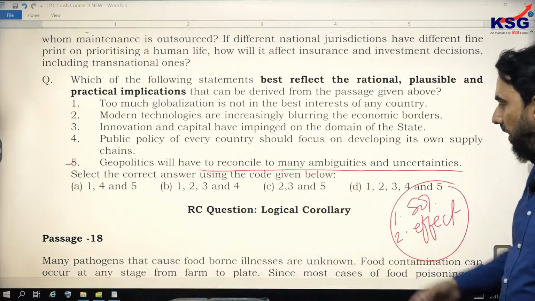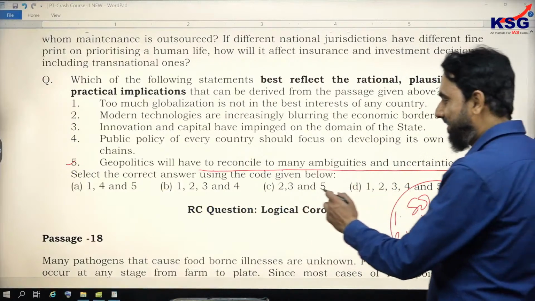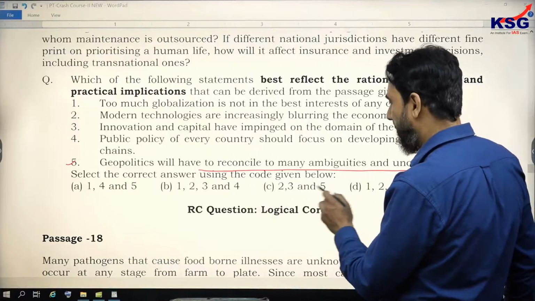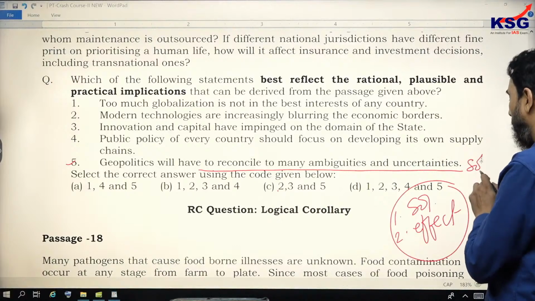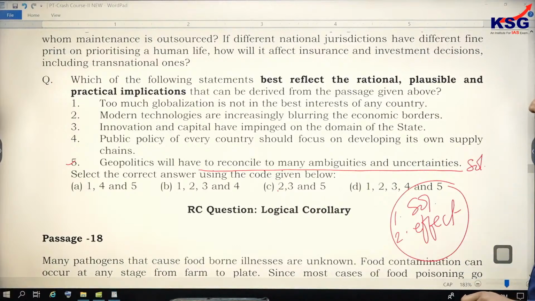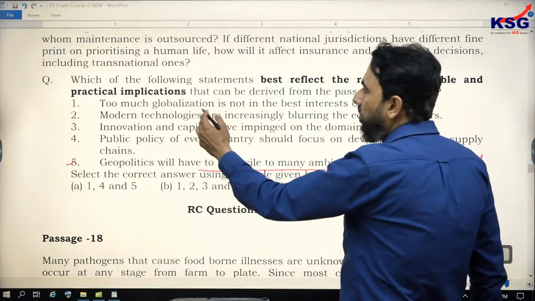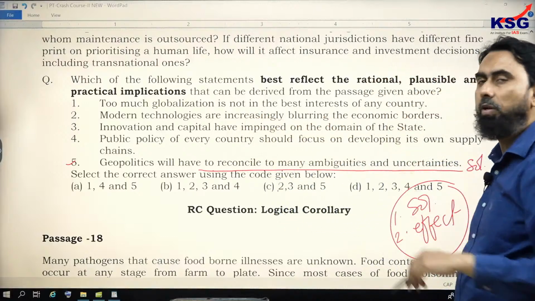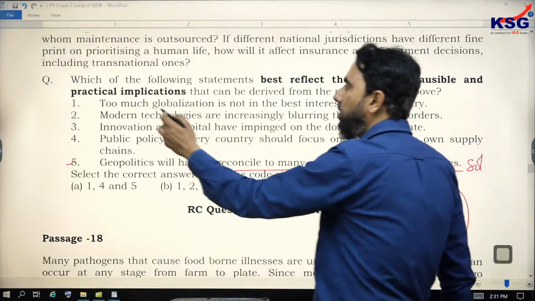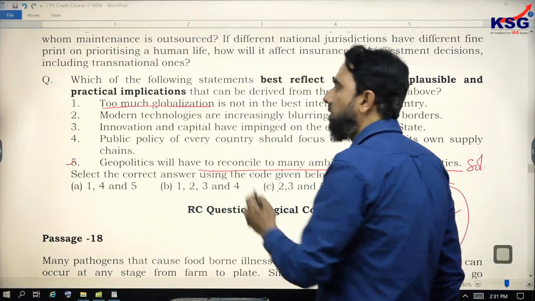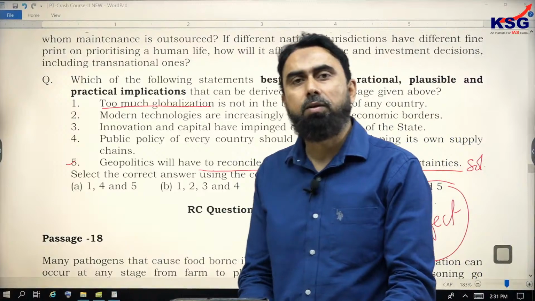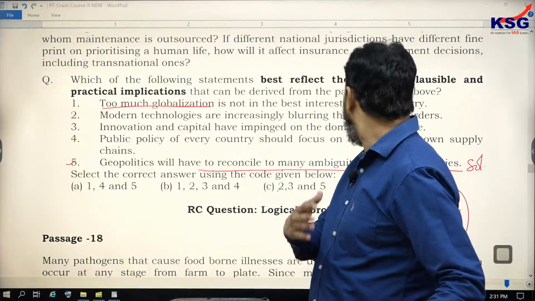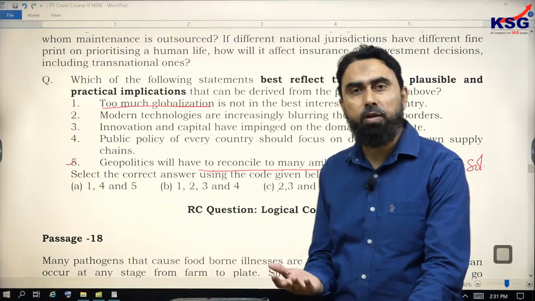I have started from the last one because it is written in 3 options. So fifth is making sense, and the fifth one is like a solution. First one, you see, too much globalization is not in the best interest of any country. Too much globalization. The author has not said that. He said this will pose conundrums, but he has not said it should be, that it's not in the interest of any country.